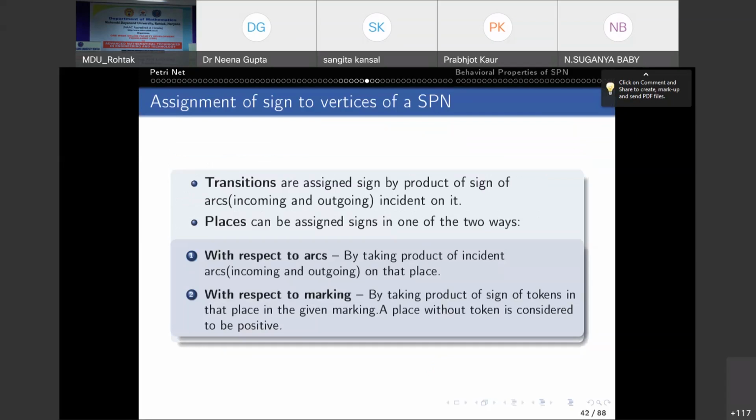Right. So throughout this, we will consider the sign of a place with respect to marking only, because this is the important thing, because of this the dynamics comes into the picture. With respect to arcs, that is nothing different from the graph theory, the sign graph. But when we talk about the sign with respect to marking, then dynamics comes into the picture. So we'll consider the sign of places with respect to marking only.